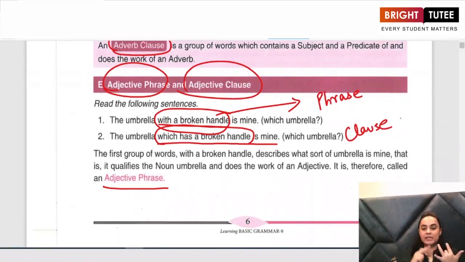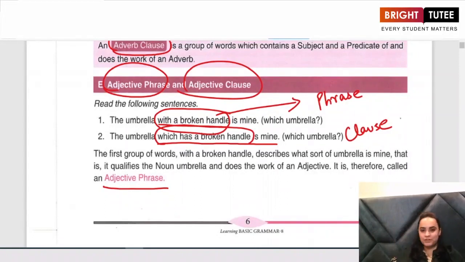Then we learned about the adverb phrase and adverb clause. When you answer the question "when" in the form of a phrase, that is an adverb phrase. And when you answer the question "when" in the form of a clause, it is an adverb clause. What is the difference between an adjective phrase and an adjective clause? When you describe something using a phrase, it is an adjective phrase. When you describe something using a clause, it is an adjective clause.